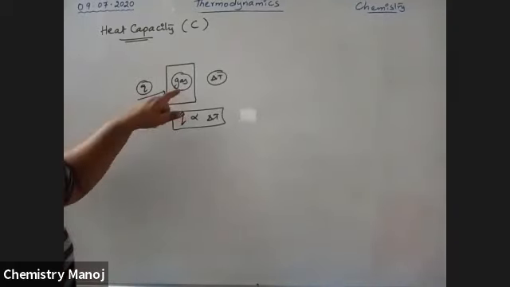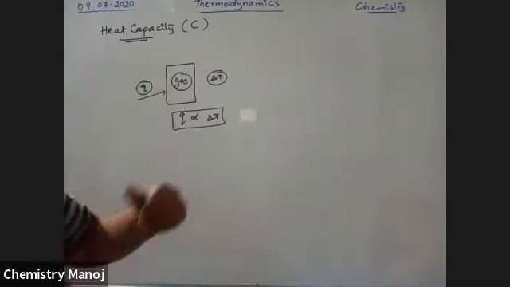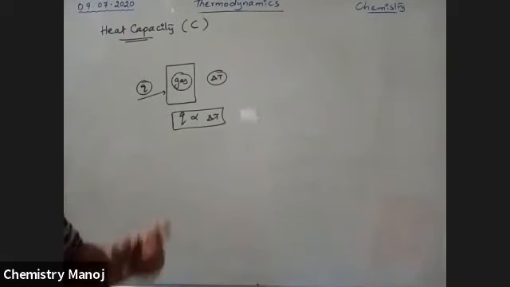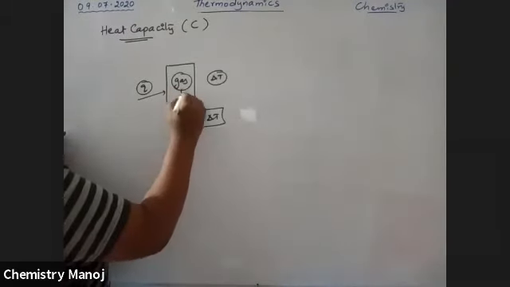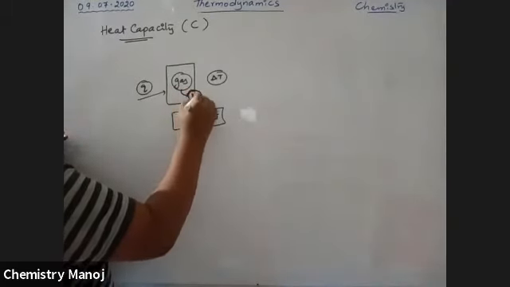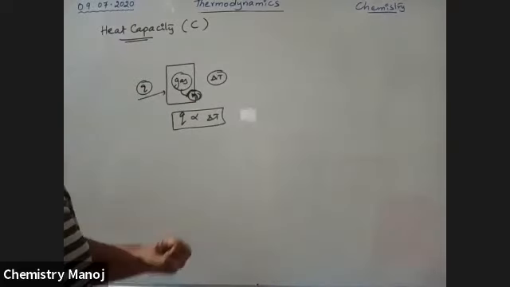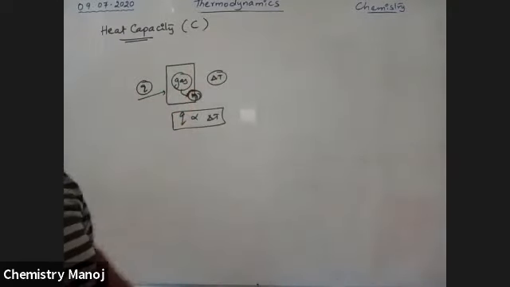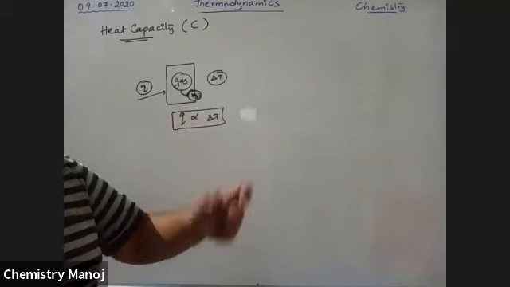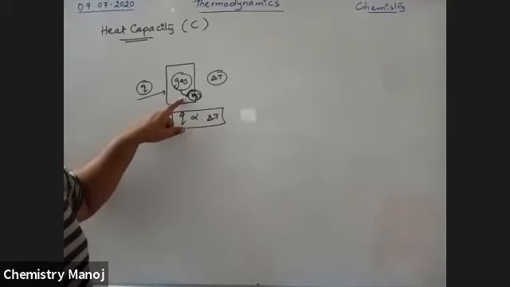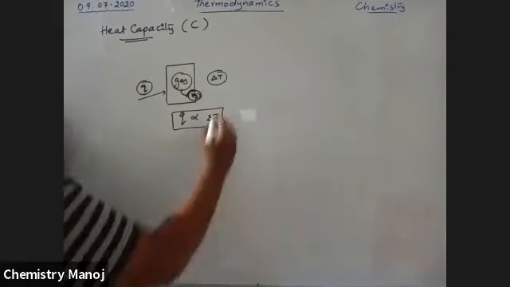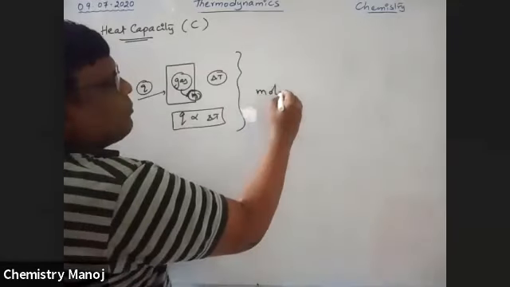Now, how much mass of gas is taken here? I don't know the mass of the gas. It is a certain mass of the gas. For example, if the quantity of gas is taken as 1 mole, the heat required to raise the temperature by 1 degree centigrade is the heat capacity for 1 mole of the gas. That heat capacity is considered as molar heat capacity.